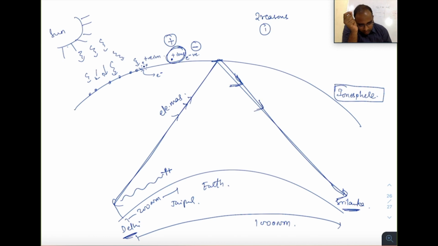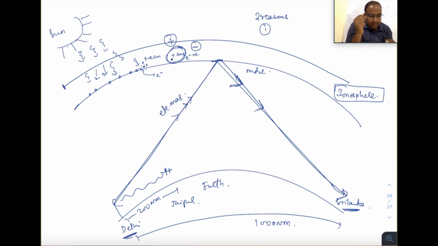And moreover, in this layer, due to the difference in density, close to earth air density is more, and farther or at a higher level from earth air density is less. So you all studied in +2 the concept of total internal reflection. Whenever a light wave passes from a more dense medium to a less dense medium and hits at a critical angle, it initially undergoes refraction.